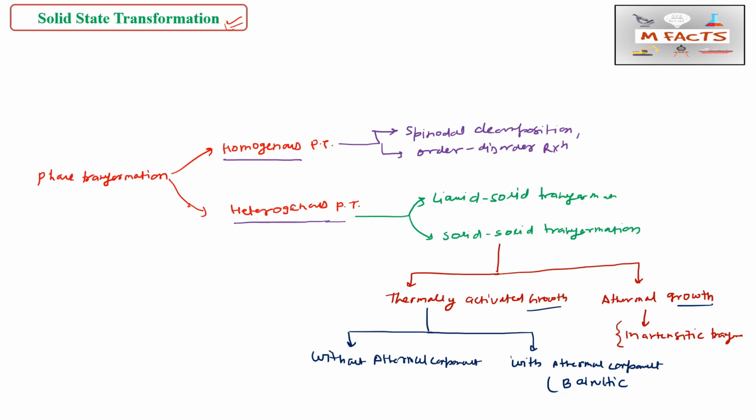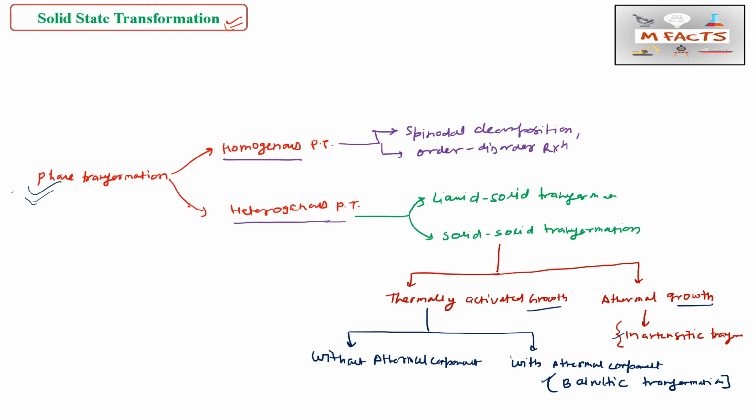So with a thermal component, that is Bainitic transformation. Okay, so you can see that earlier we studied this Martensitic transformation and Bainitic transformation in heat treatment, whenever we were doing the TTT diagram or CCT diagram. So here we will do the kinetics part. This whole phase transformation part basically consists of a bunch of derivations and numerical parts.